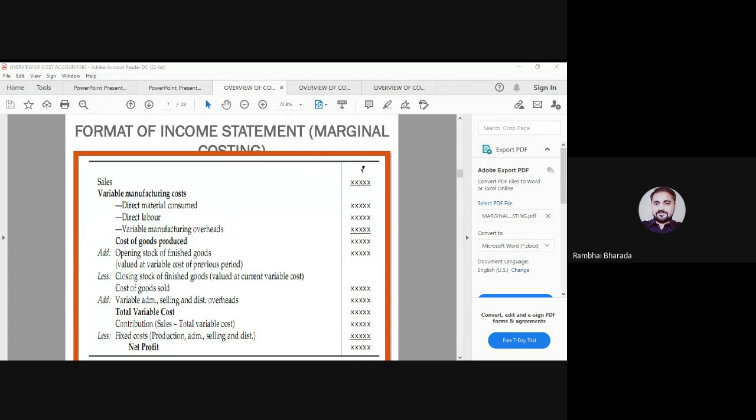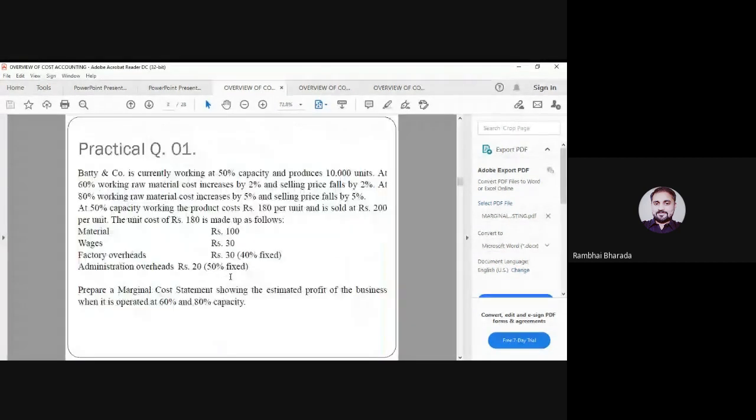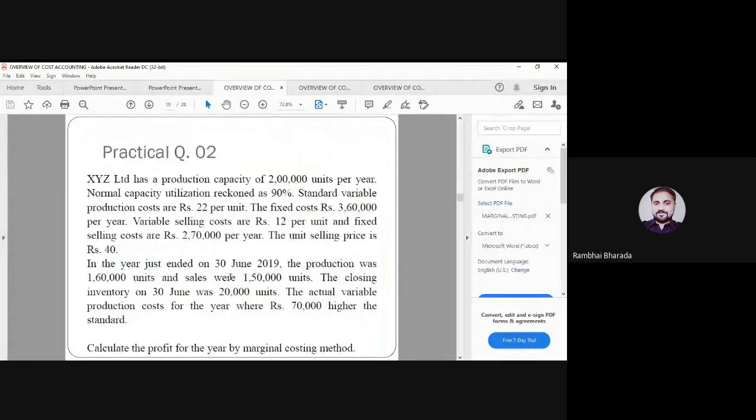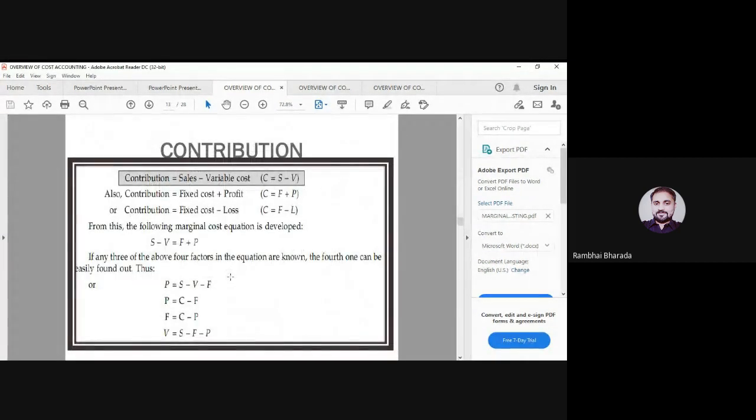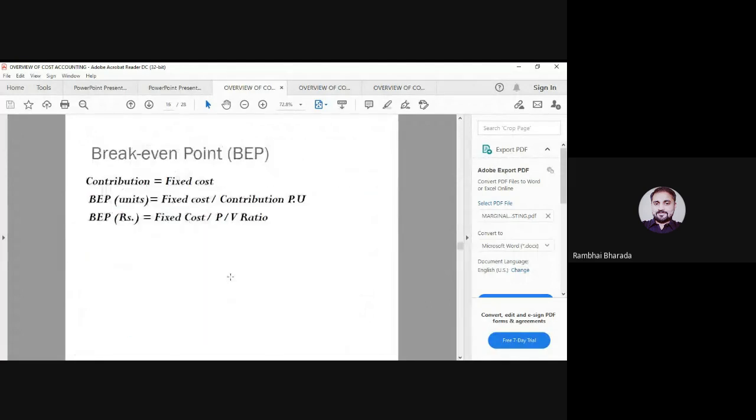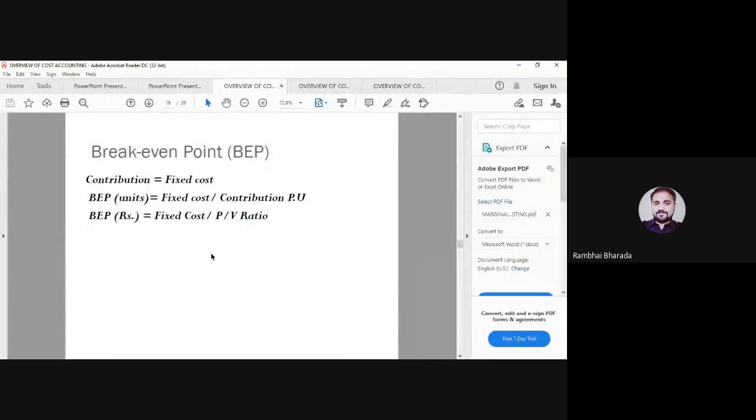So short and simple, you need to remember the formula for contribution, the formula for net profit, the formula for fixed cost, and please remember the formulas for break-even point.